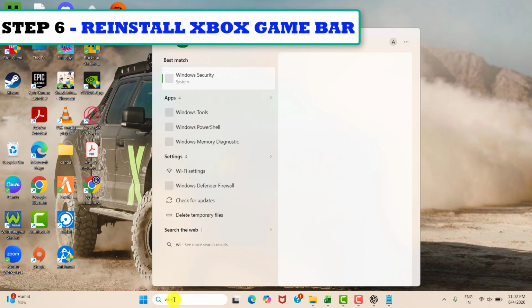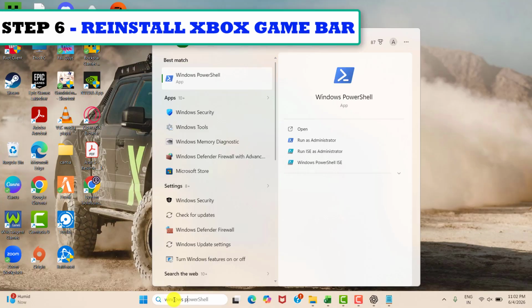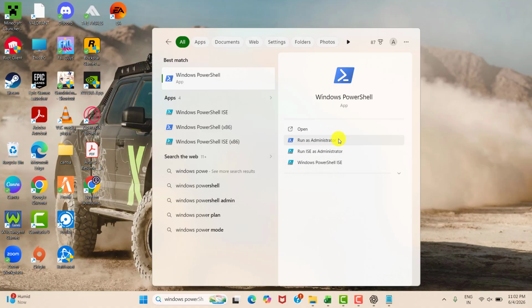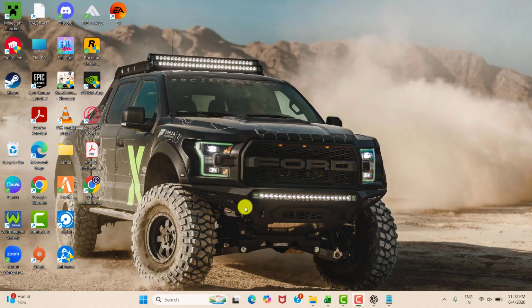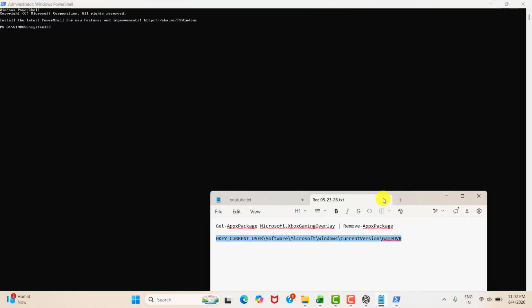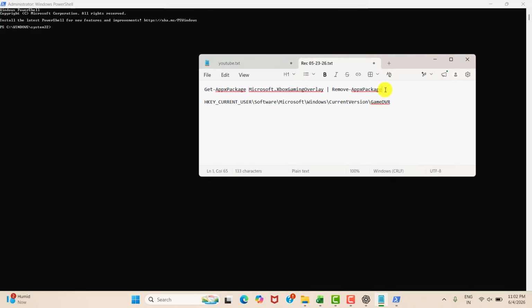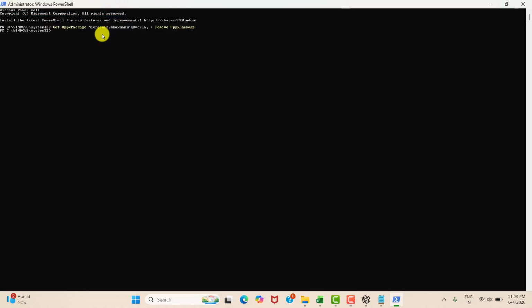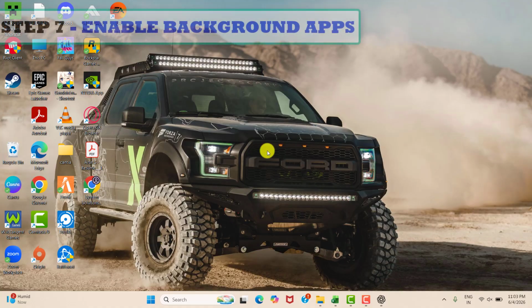And our sixth step is to reinstall Xbox Game Bar. For that you need to enter into the Windows PowerShell in run as administrator mode. And please copy the prompt in the description and paste it on the PowerShell. Once you paste, please hit enter, and then type exit.